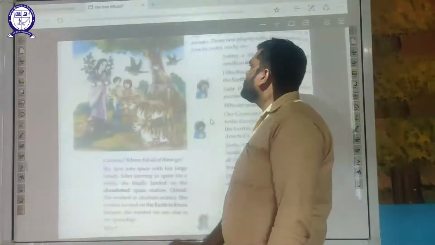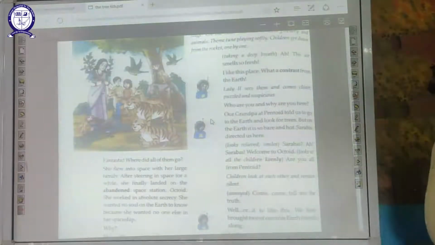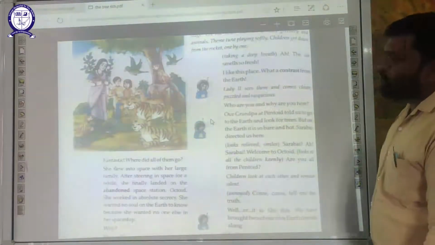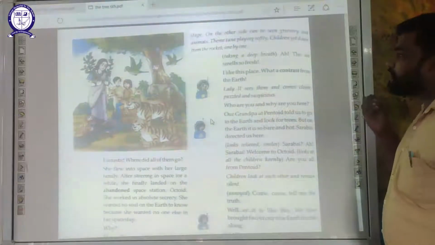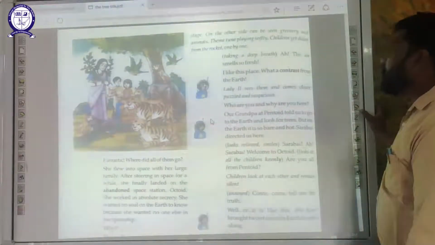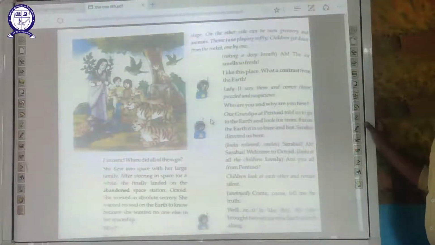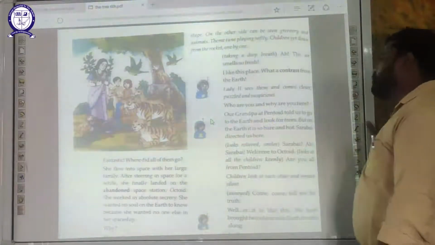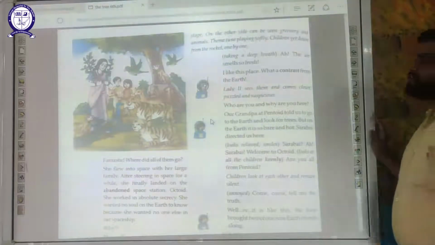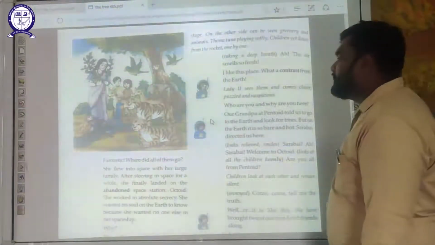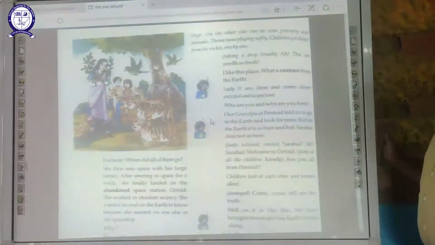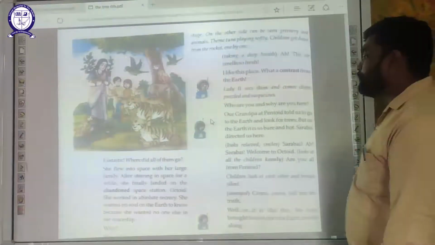Now moving on to scene number 6. Okay. The air smells so fresh. One of them says the air is very much fresh. I like this place. What a contrast from the earth. Lady number 2 sees them and comes closer, puzzled and suspicious. Who are you and why are you here? Lady number 2, that is Vajanti, is puzzled and suspicious and asks, who are you?